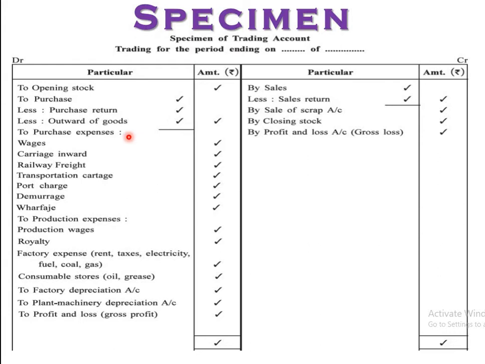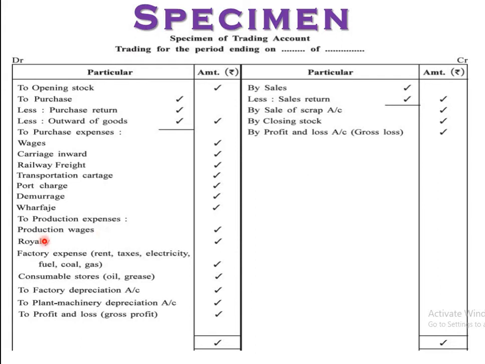To purchase expenses, so wages, carriage inward, railway freight, transportation, cartage, port charge, demurrage, wharfage, already discussed in the 11th. Now production expenses. See, whenever purchase expenses are there, production expenses may not be there, or maybe purchase or production, vice versa. But sometimes maybe both are there.